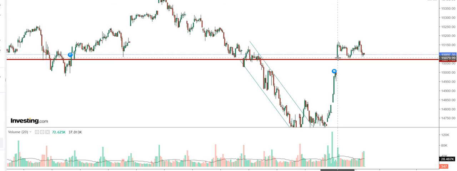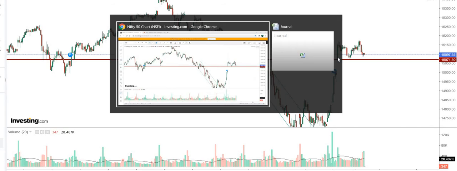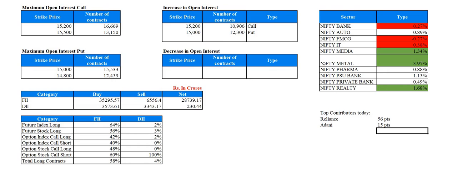So it was mainly a consolidation day today, and when we see the top contributors today, it was mainly Reliance, which itself contributed around 56 points in today's trade, and Adani around 15 points. And the rest, mostly all the other major companies were flat or slightly in the positive zone.